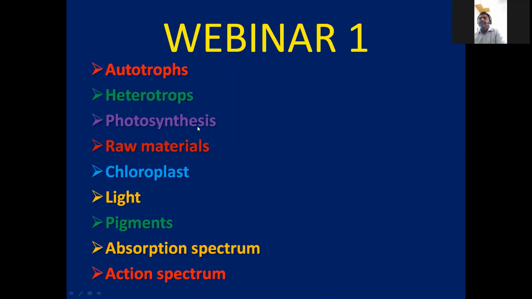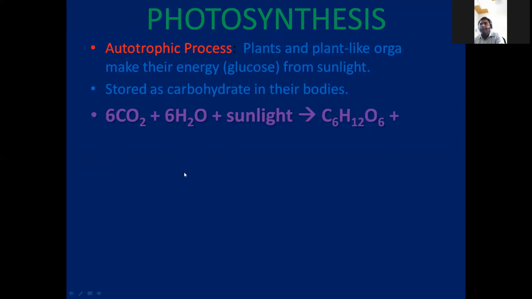Means 6CO2 is trapped through the stomata, and by utilizing water with the help of chlorophyll and sunlight, the food is prepared. The raw materials needed are carbon dioxide, water, chlorophyll, and chloroplast, which we already learned. The chloroplast is a double membrane organelle which contains thylakoids. And next, light, pigments, absorption spectrum and action spectrum in webinar 1. See the equation of photosynthesis: 6CO2 and 6H2O in the presence of sunlight, glucose is prepared.